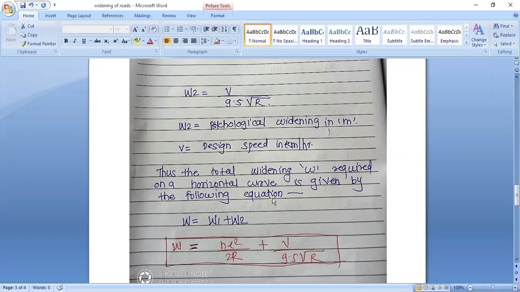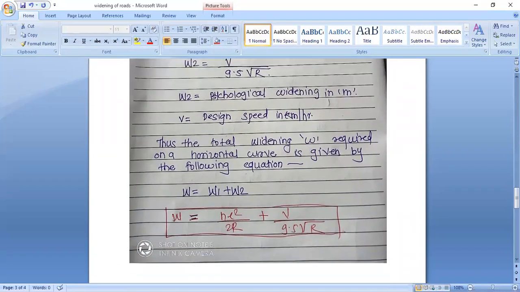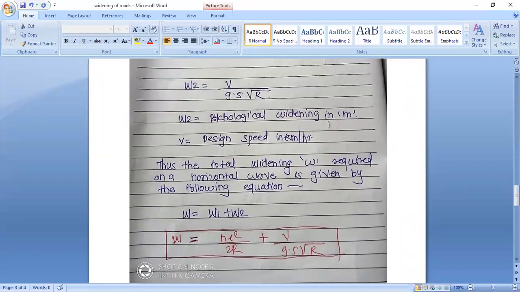Thus the total widening W required on a horizontal curve is calculated by the equation: total widening is equal to W1 plus W2, that is, mechanical widening plus psychological widening. The formula for mechanical widening is N L square divided by 2R, plus for psychological widening V divided by 9.5 root of R. That is the formula for total widening.